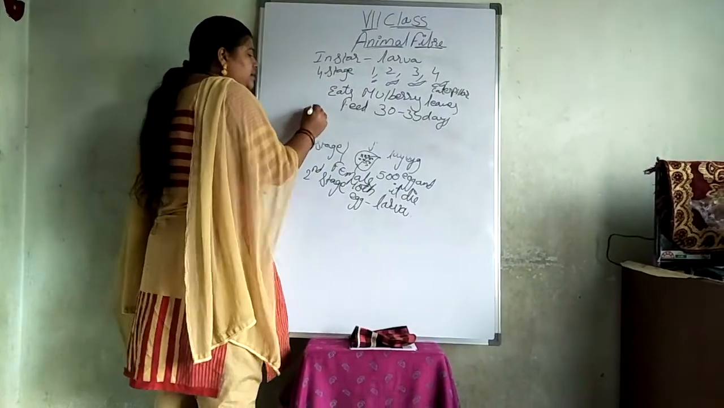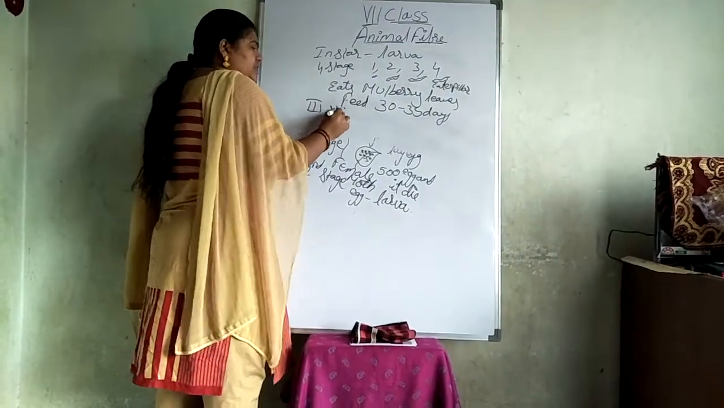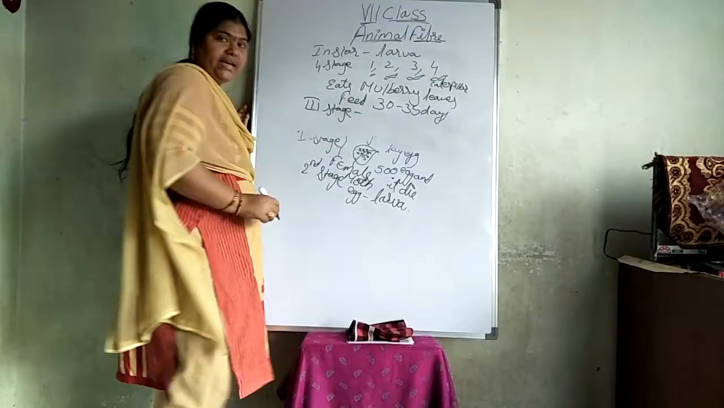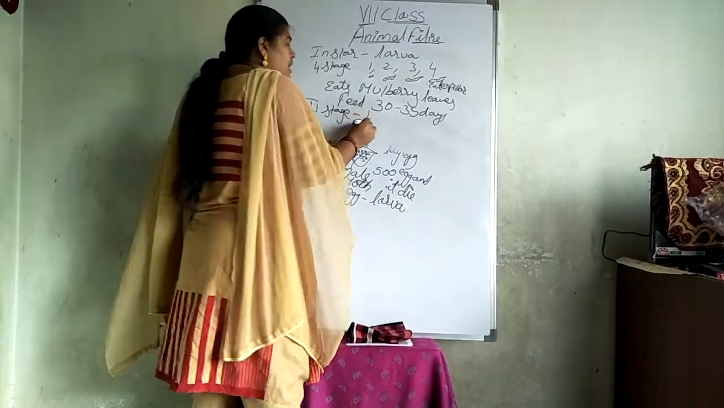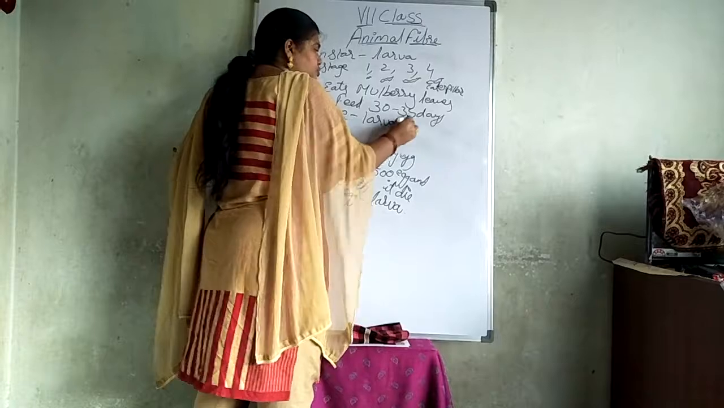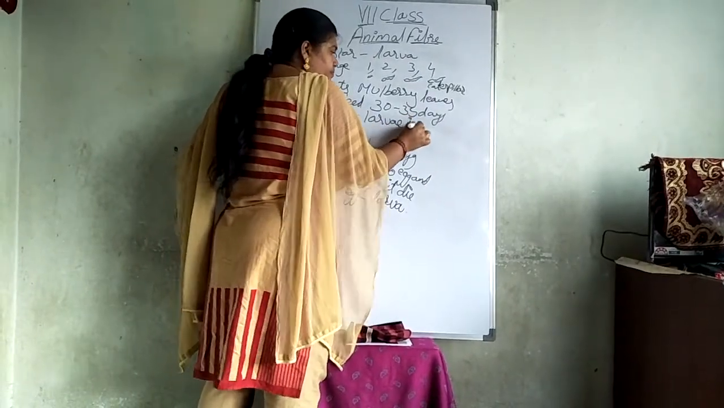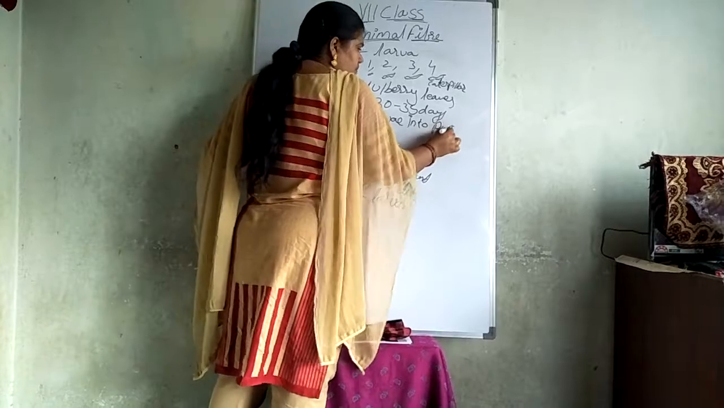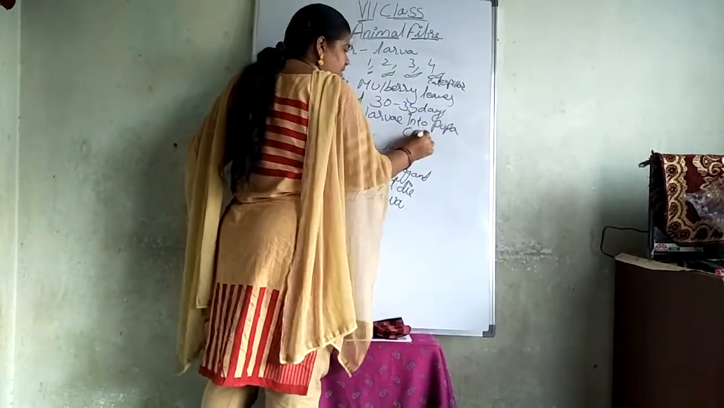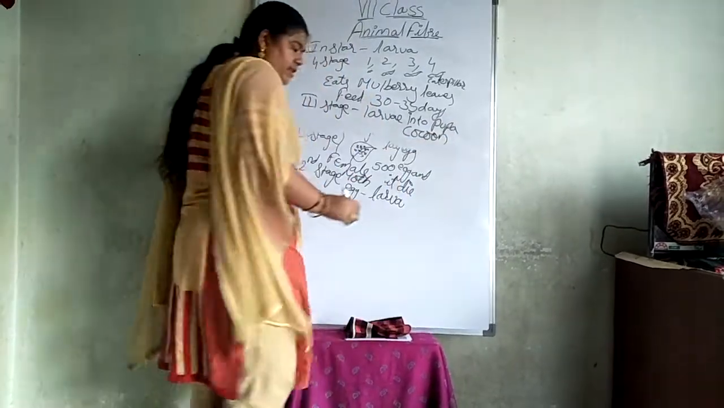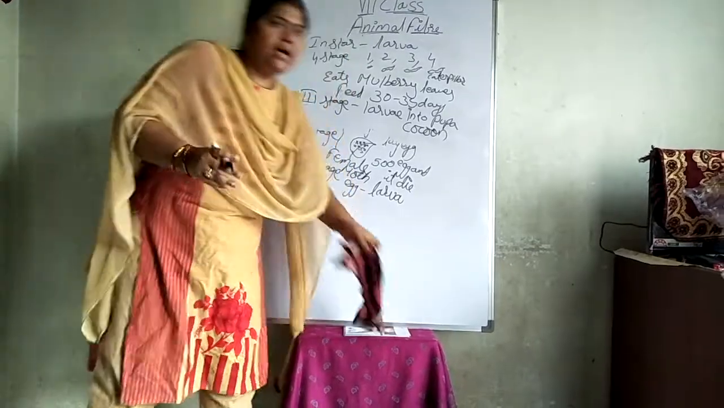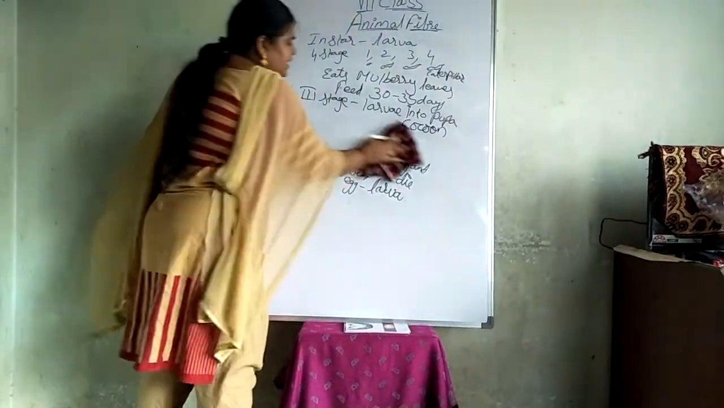Now coming to the third stage. In this third stage, you can see that the larva will be converted into a pupa, or we will say a cocoon. The larva will be converted into a pupa or a cocoon, we can say that.